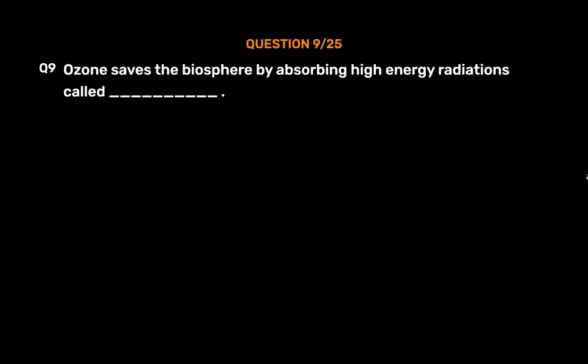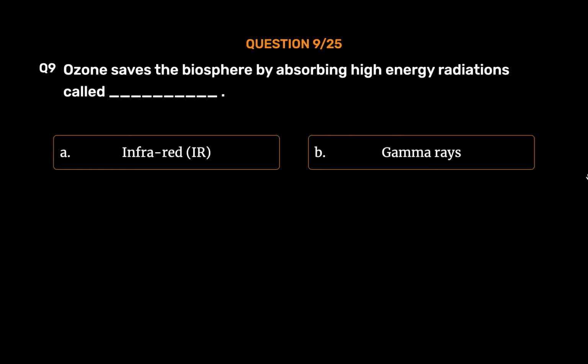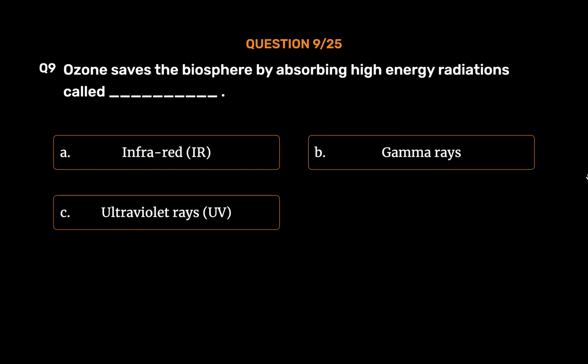Question number 9. Ozone saves the biosphere by absorbing high-energy radiations called _. Option A. Infrared, IR. Option B. Gamma rays. Option C. Ultraviolet rays, UV. Option D. X-rays. The correct answer is Option C.